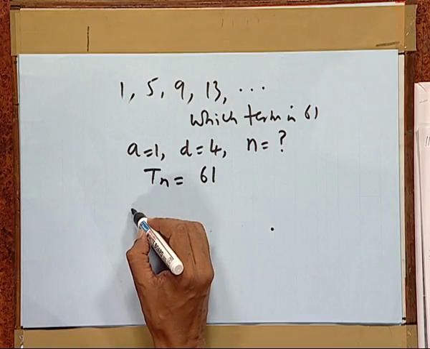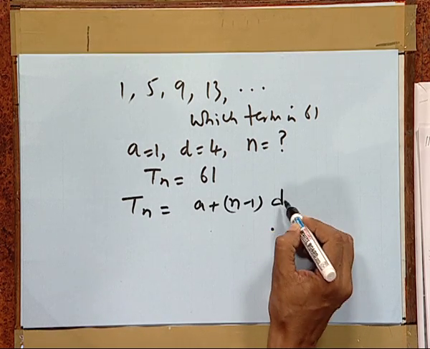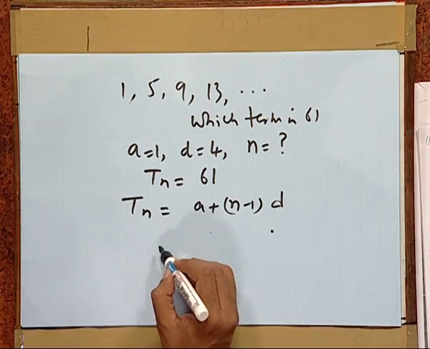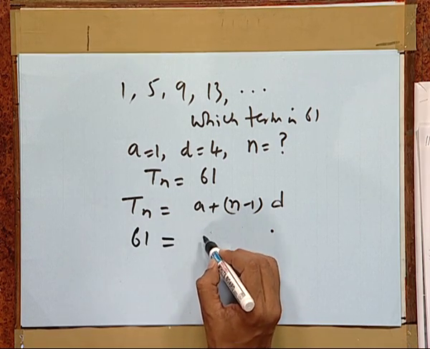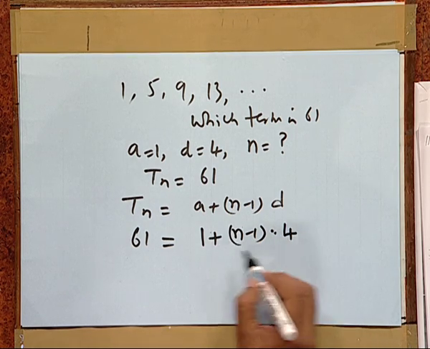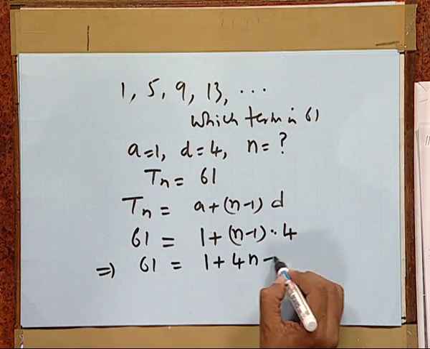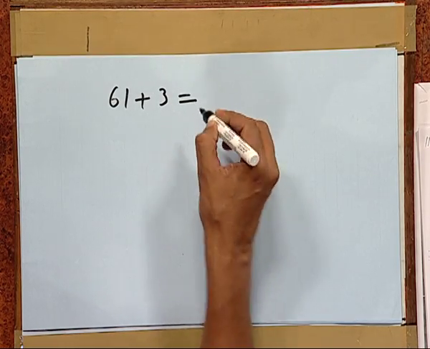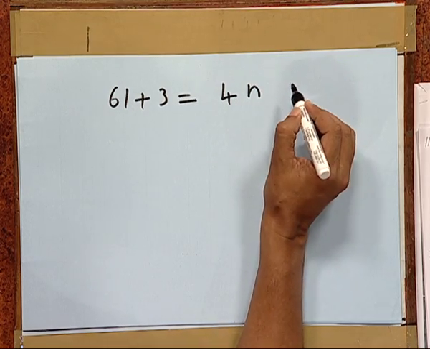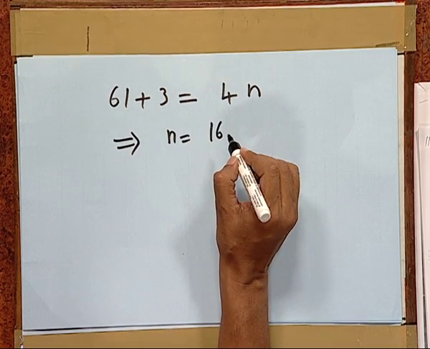So, we have the formula Tn is a plus (n minus 1) d. Let us put the values of d, n, a, etc. What do we get? We get 61 equal to 1 plus (n minus 1) times 4. This implies 61 is equal to 1 plus 4n minus 4, which implies 61 plus 3 is equal to 4 times n, which makes n equal to 16.